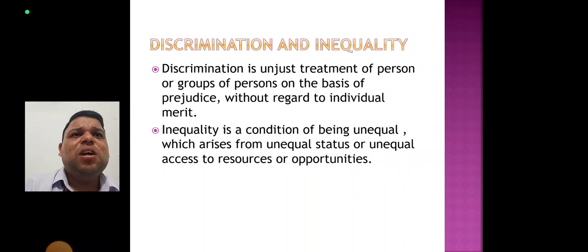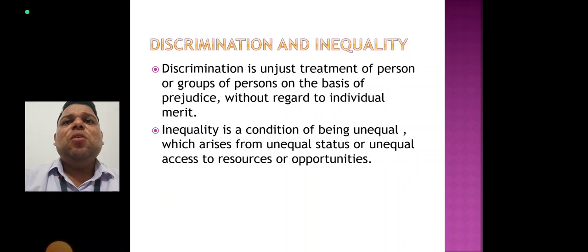Discrimination is a condition when a person is not treated well. Now there are different types of discrimination.